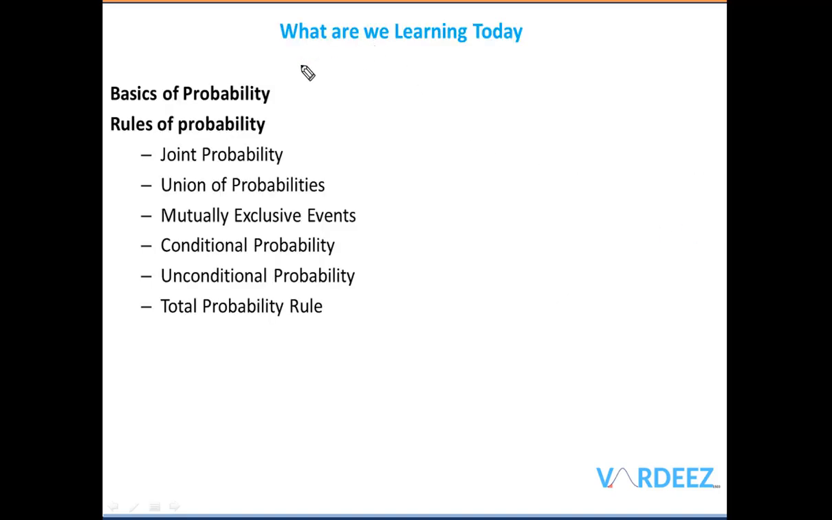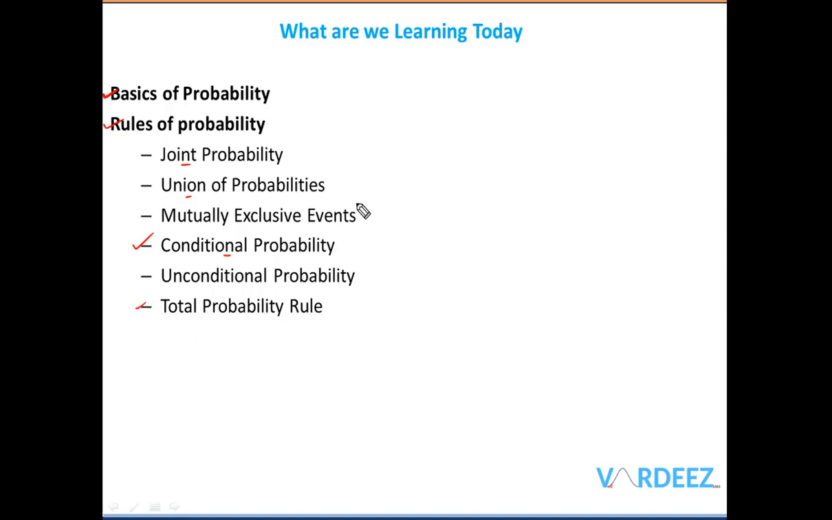What are we learning today? We're going to be looking at the very basics of probability, which is absolutely needed before we go ahead and look at the learning objectives. Then we're going to be looking at a few rules of probability in this particular video. We're going to be talking about the joint probability, the union of the probabilities, mutually exclusive events, conditional probability, this is very important, the unconditional probability, and finally the total probability rule.